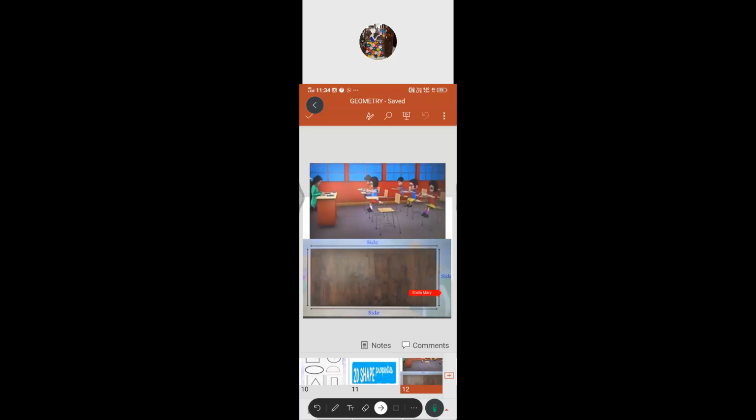So what does it mean? Why do we call them the sides of the figure? Side means where you are sitting, where you are standing opposite of that one. So now you know well about the side. Next, we are going to see the next one.